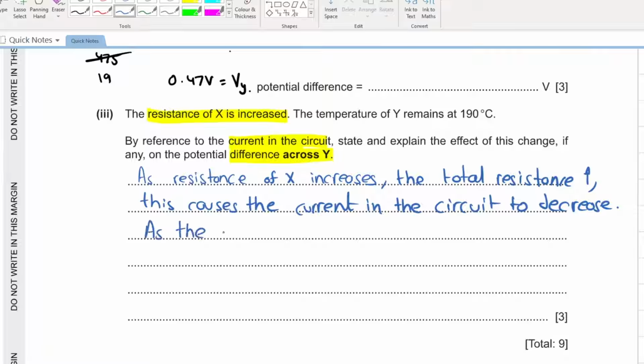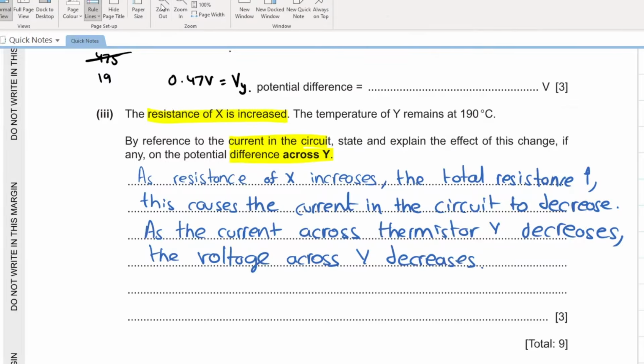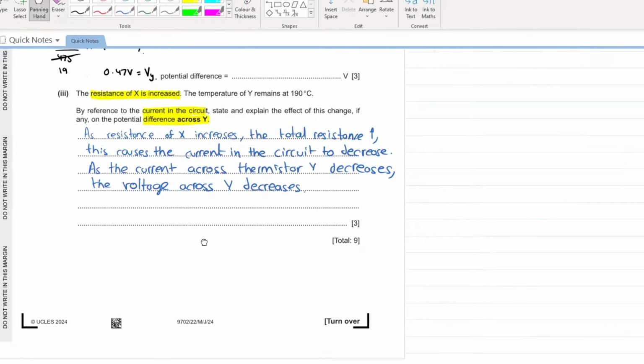What will be your last statement? As the current across thermistor Y decreases, the voltage across Y decreases. Simple as that. Now, beta, tell me if you have any ambiguities in this question.